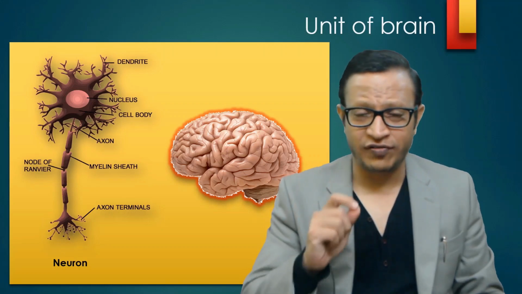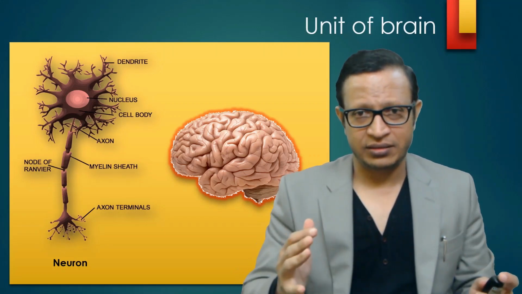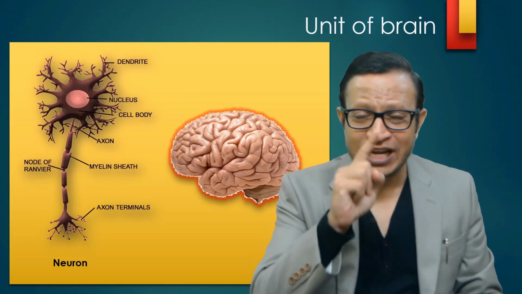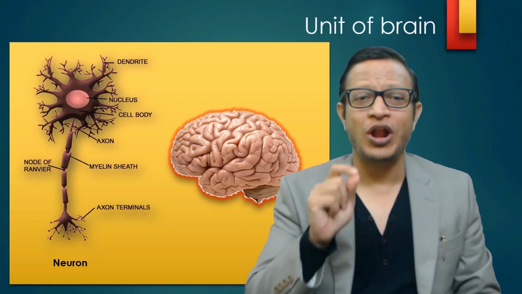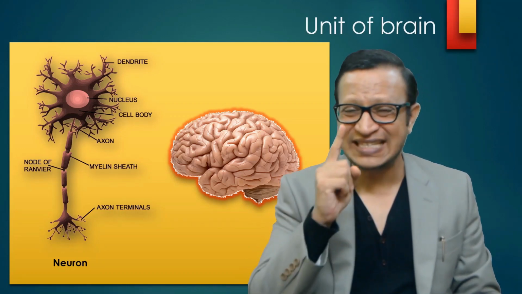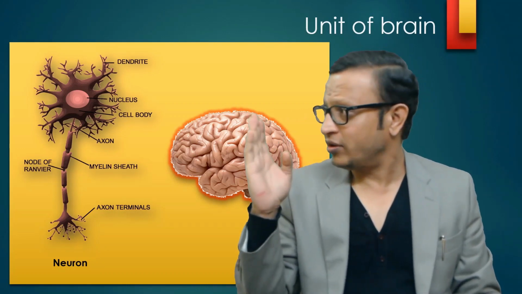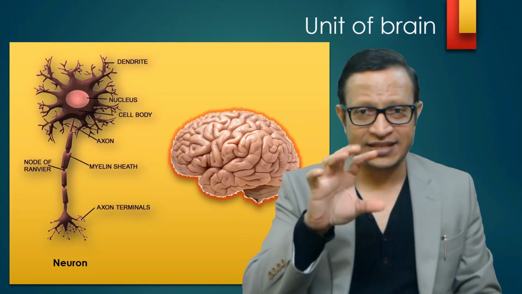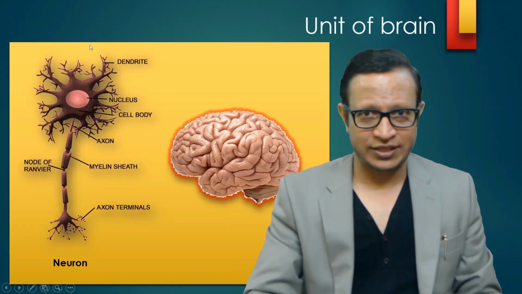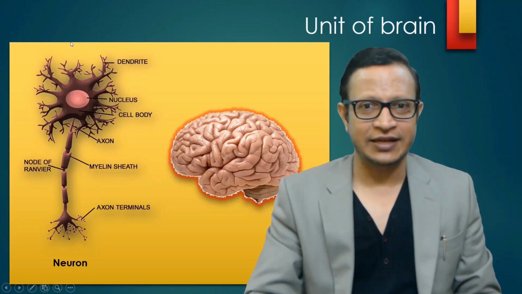Neurons are the unit of the brain. See, look at the brain. The brain is made up of these individual cells. They are called neurons. So the neuron, you can see the various parts of a single neuron. The neuron has a body. The whole thing is called the body. I'm circling the body. And then there is a nucleus.